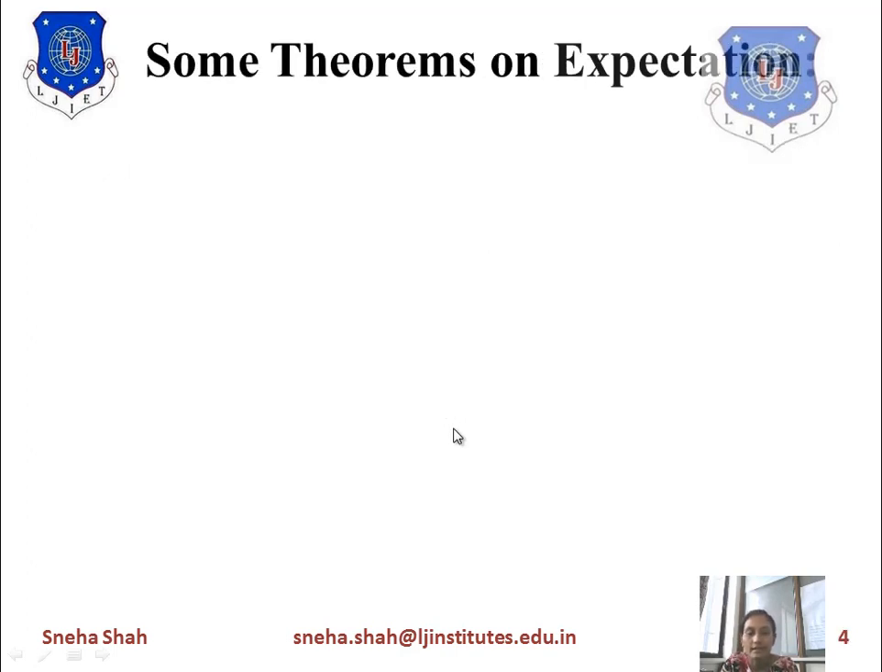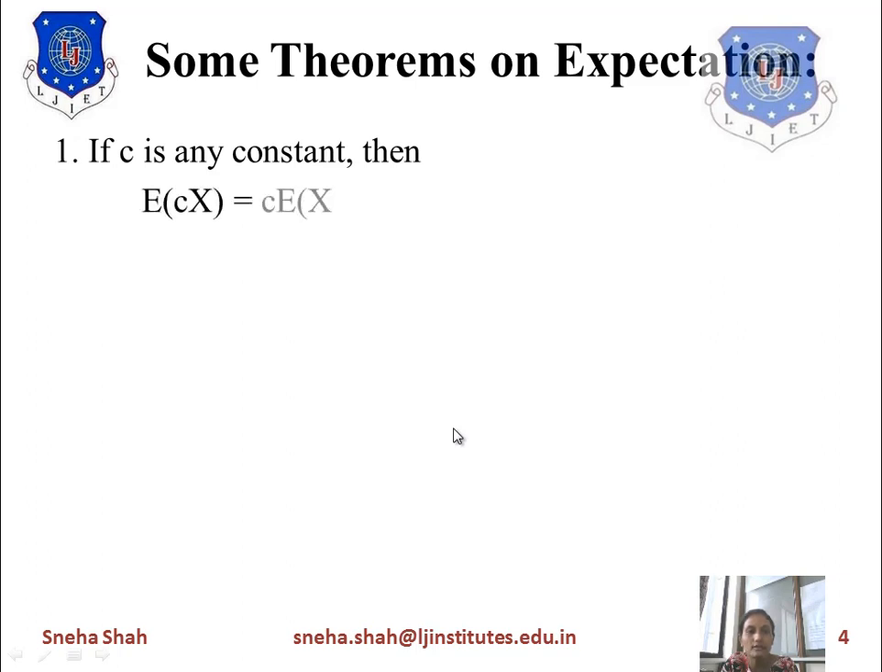Now there are some theorems on this expectation. The first theorem is, if we take c as any constant, then the expected value of a constant multiplied with random variable x equals c into E of x. As you know, this one is a constant, so it comes outside of this expected value.